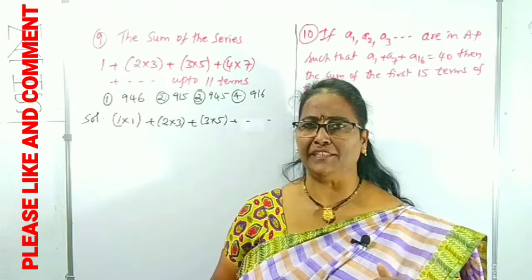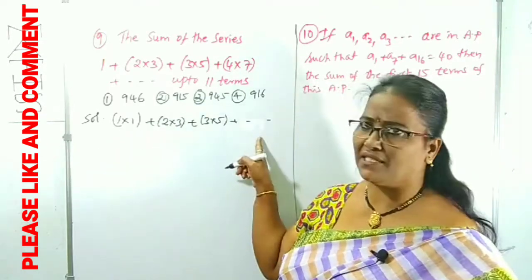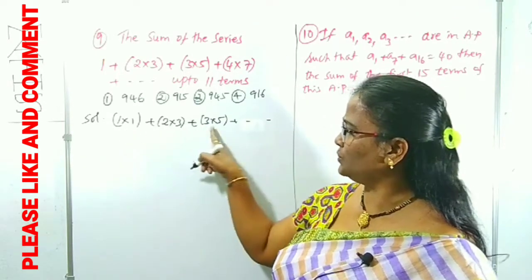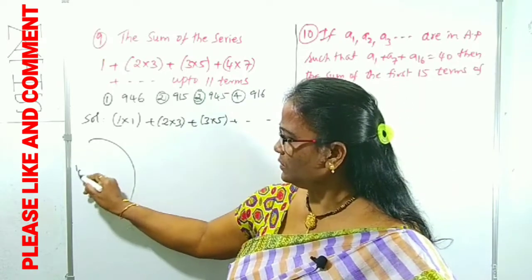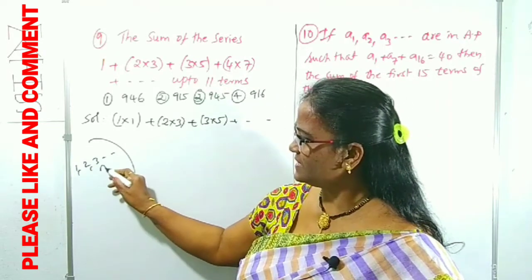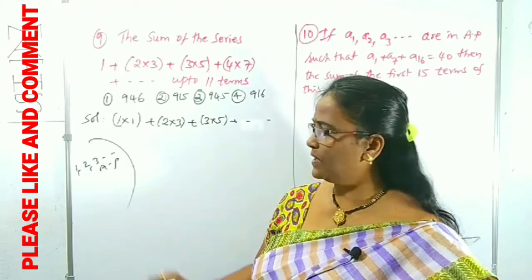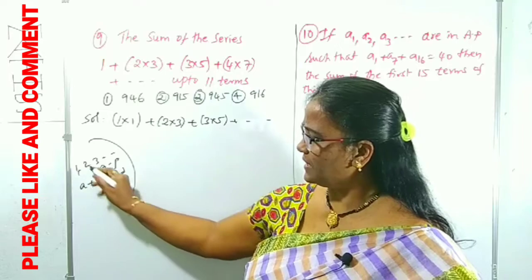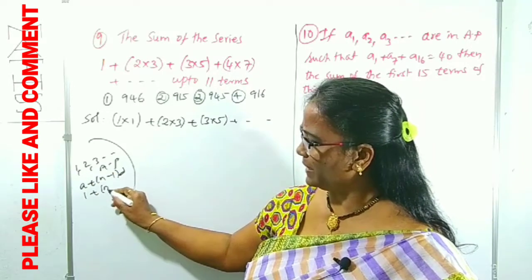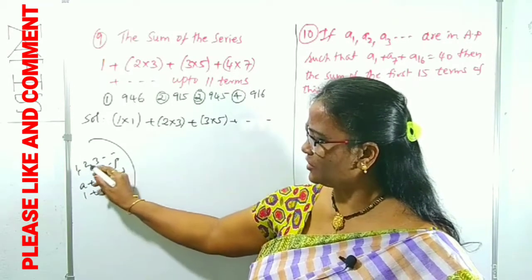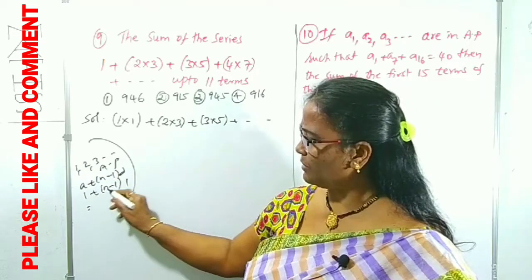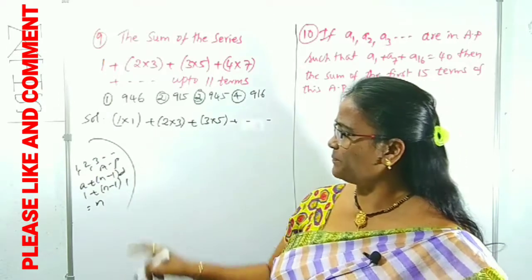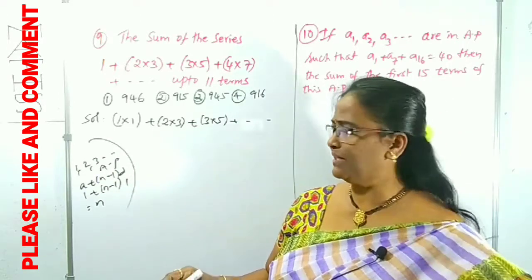First of all, I am finding the nth term of this series. You know what the first factors of every term are? 1, 2, 3. You know 1, 2, 3 etc. is a series, an AP series. What is the nth term of an AP? A plus n minus 1 into D. Here A is 1, 1 plus n minus 1 into D. D is the common difference, which is 1. You know 1 plus n minus 1 is n only. What is the first factor's nth term? The nth term is n.